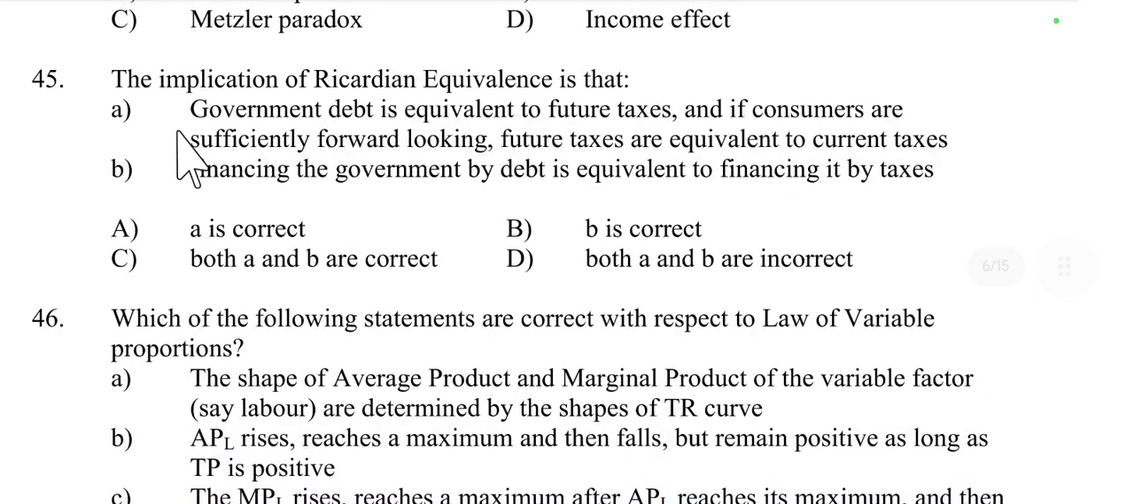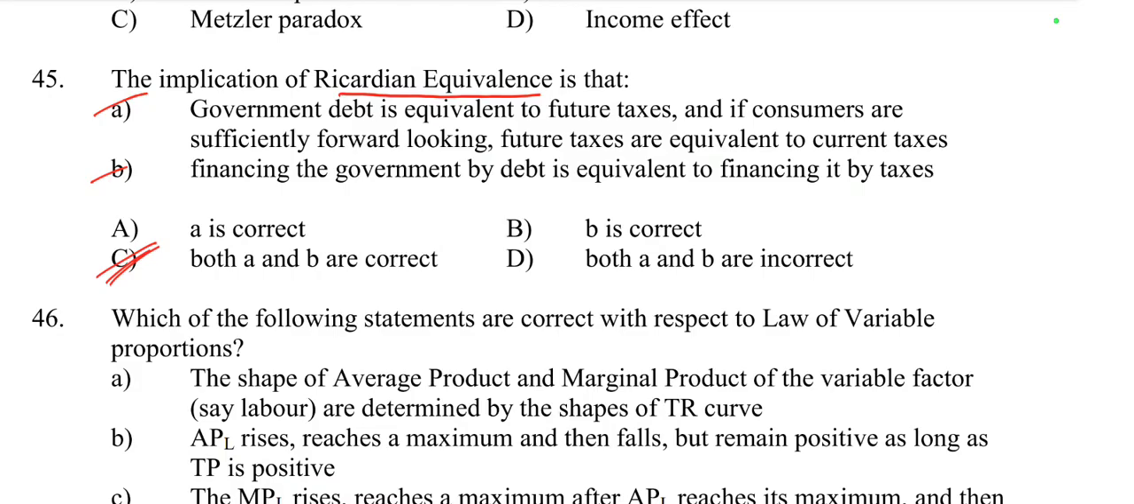Then question number 45. The implication of Ricardian equivalence is that: first, government debt is equivalent to future tax, and if consumers are sufficiently forward looking, future taxes are equivalent to current taxes. That is right. Then, financing the government by debt is equivalent to financing it by taxes. These two concepts are correct according to Ricardian equivalence theory, so both A and B are correct here.